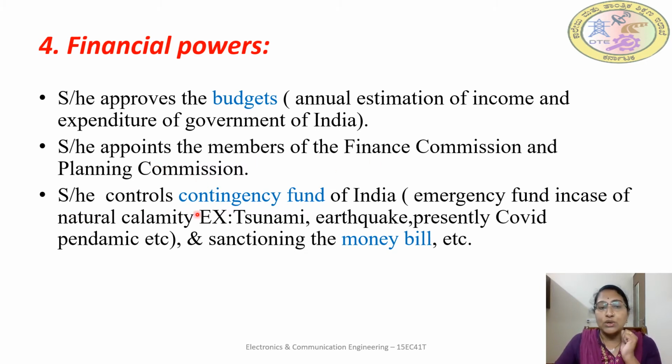Next, the president controls the contingency fund of India. What is the contingency fund? It is the emergency fund in case of natural calamity. So, ಯಾವಾಗಲಾದರೂ ನೈಸರ್ಗಿಕ ಆಪತ್ತು ಆದಾಗ, natural calamity ಅಂದರೆ ನಿಸರ್ಗ ವಿಕೋಪ ಆದಾಗ. The examples are tsunami and earthquake. Presently we are facing the COVID pandemic. In such situations, the contingency fund is used to solve the problems, but this is controlled by the president, and also the money bill can be sanctioned by the president only. So these are some of the functions performed by the president under financial power.